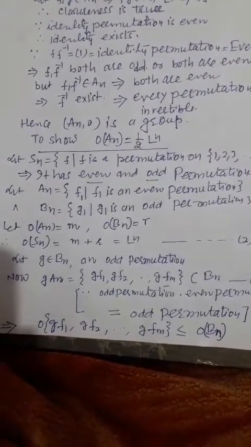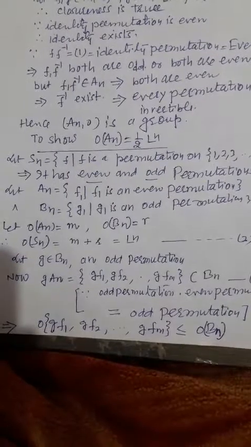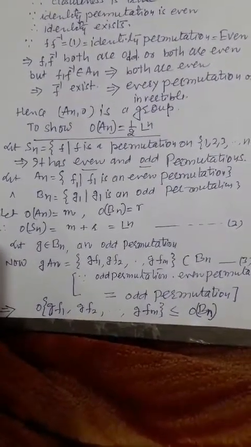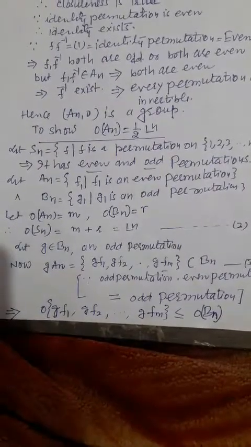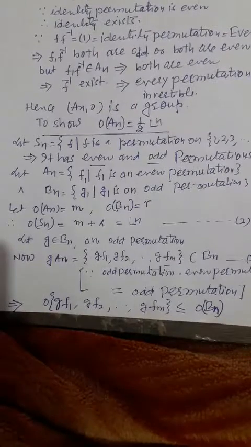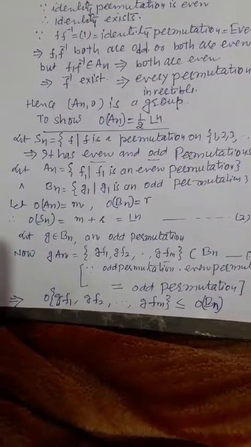Sn has even as well as odd permutations. So let An be the set of all even permutations and Bn the set of all odd permutations.